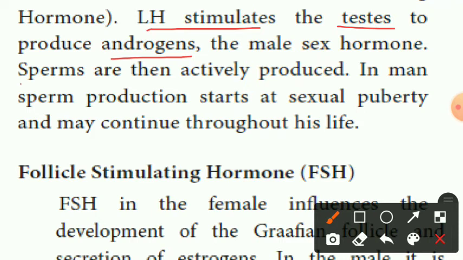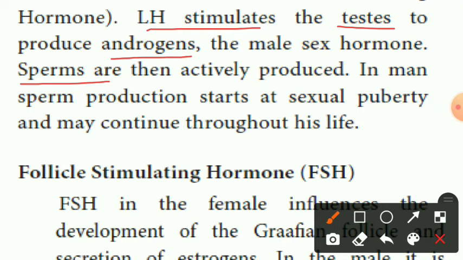Next, sperms are then actively produced. In man, sperm production starts at sexual puberty and may continue throughout his life.